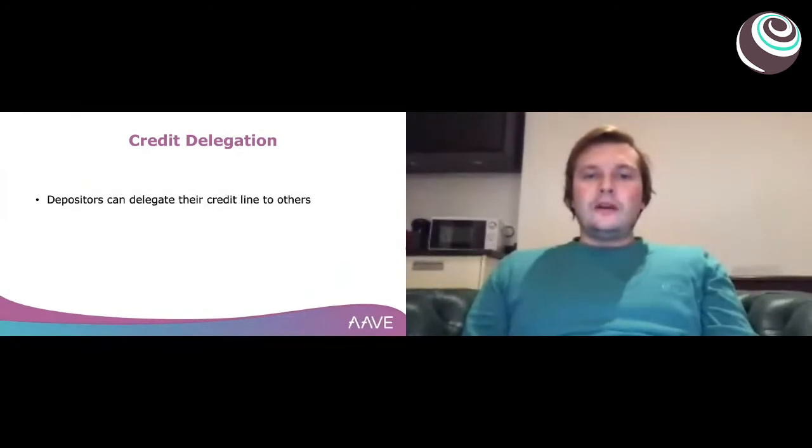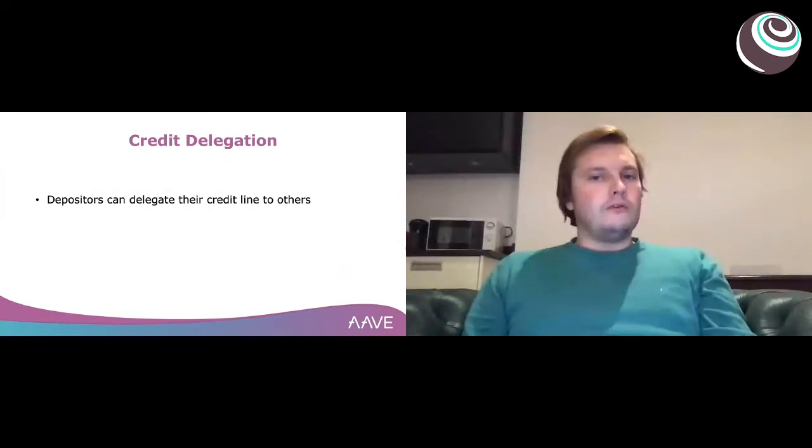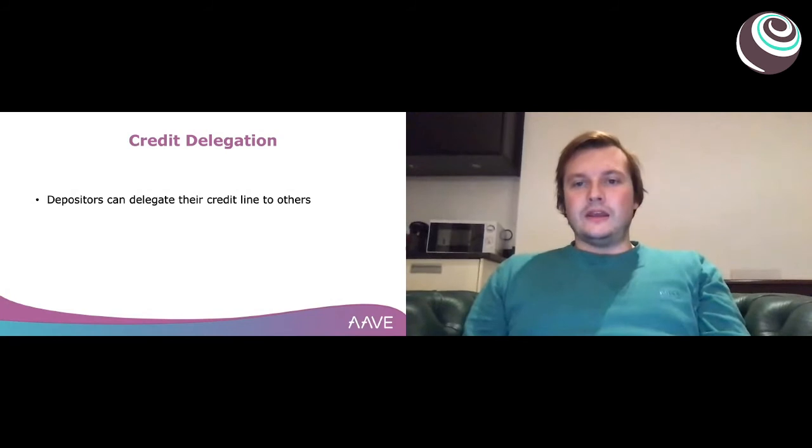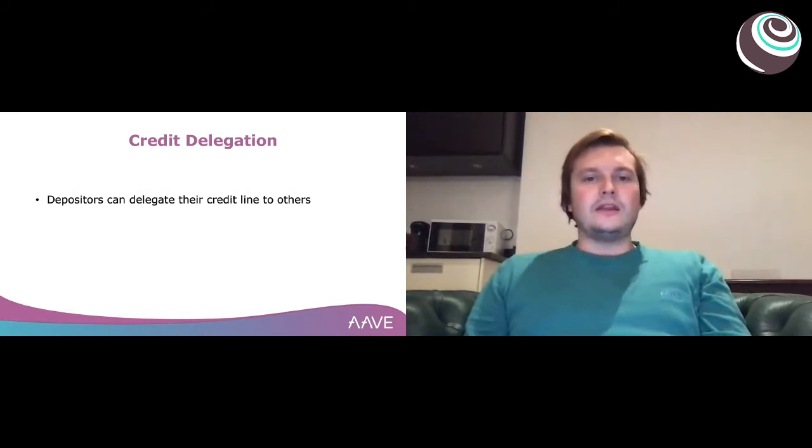But the very important part here is that you're enabling other parties to borrow from DeFi, borrow from Aave actually, without having any kind of collateral requirement, because the delegator is the one using the collateral, but the entity drawing the credit is a third party.